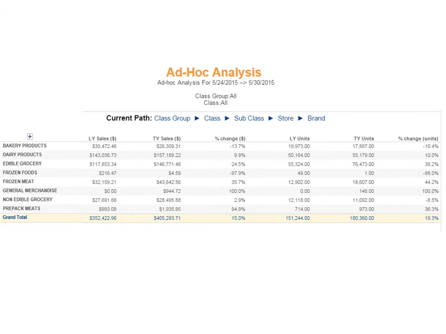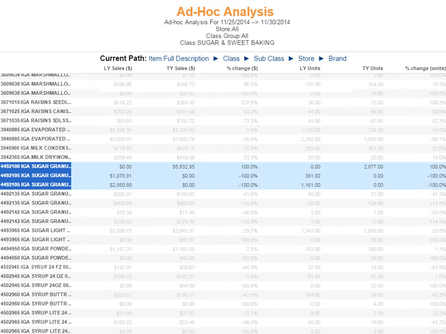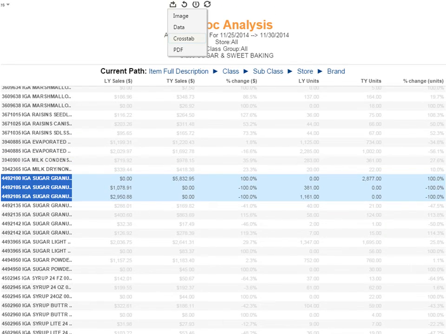Joan filters for the IGA brand and the sugar and sweet baking class, then updates the first analysis filter to be full item description. After scrolling a bit, Joan sees the IGA items she's looking for, but she'd like to see the information in greater detail. Joan decides to export the report as a cross-tab Excel file.